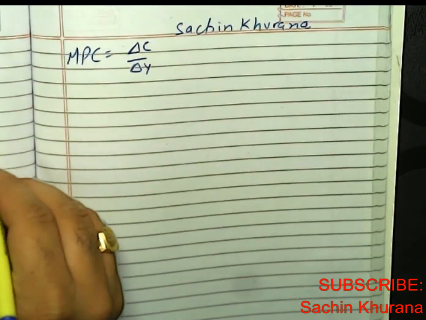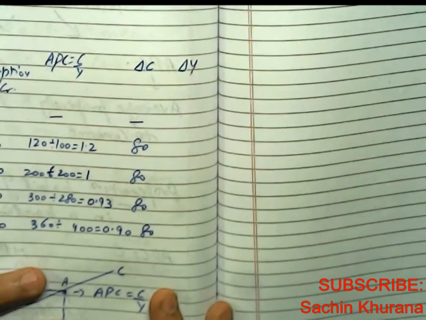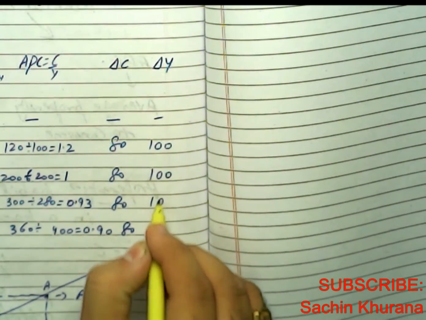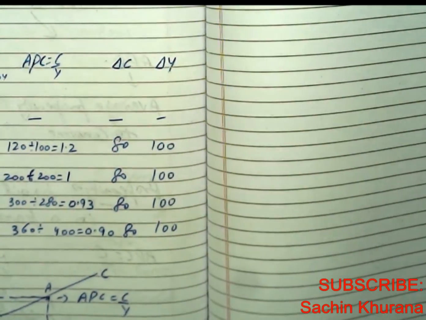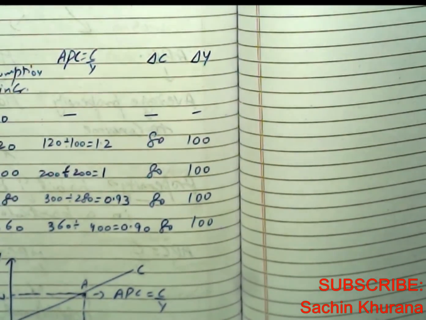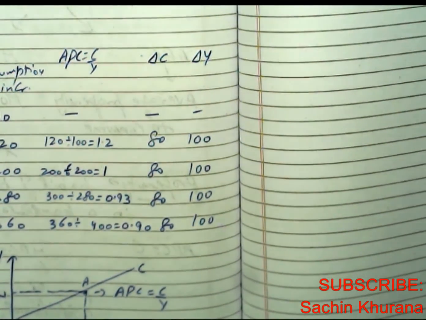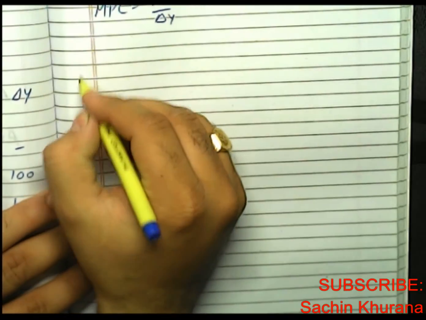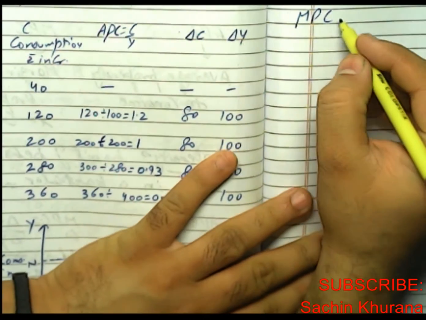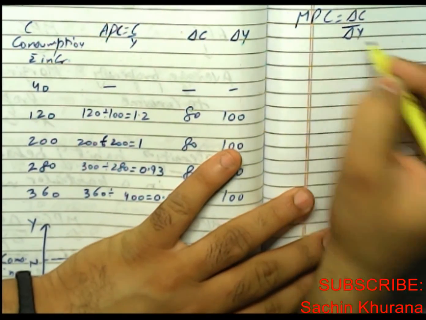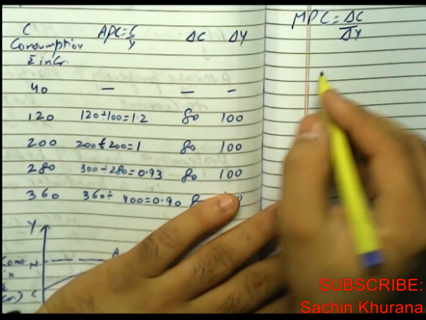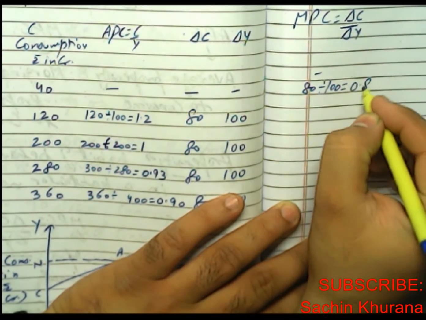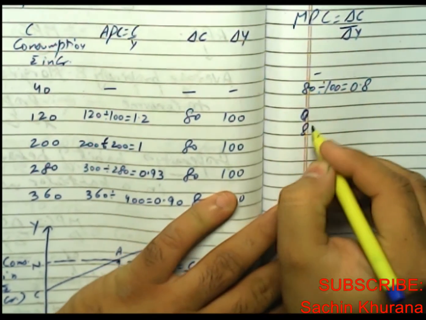Now if I calculate delta Y, how much is delta Y? 100, 100, 100 and 100. Now if I talk of calculating the MPC, how much is MPC? It is equal to delta C upon delta Y. Hyphen, it will be the same as we have assumed consumption to be linear.